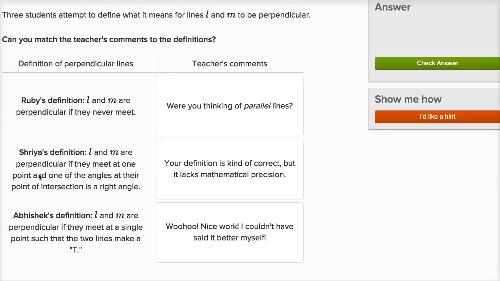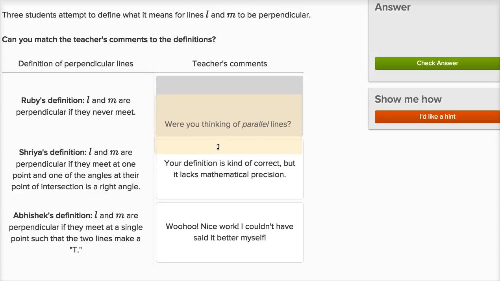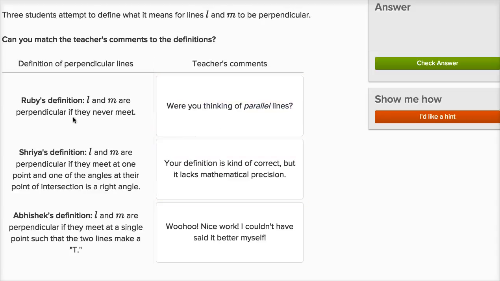All right, so it looks like 3 different students attempt definitions of what it means to be perpendicular, and then there's these teachers' comments that we can move around. So we're going to pretend that we're the teacher. So Ruby's definition: lines L and M are perpendicular if they never meet. Well, that's not true. In fact, perpendicular lines, for sure, will intersect. They intersect at right angles. So that is not going to be correct.